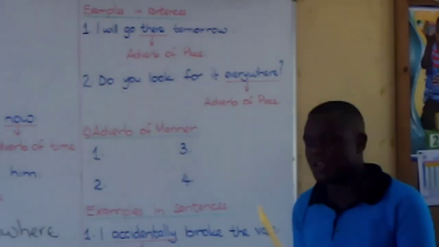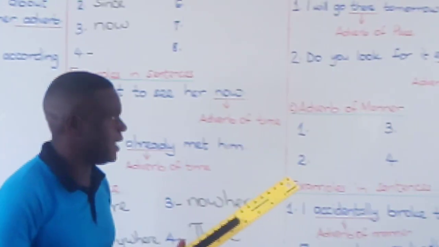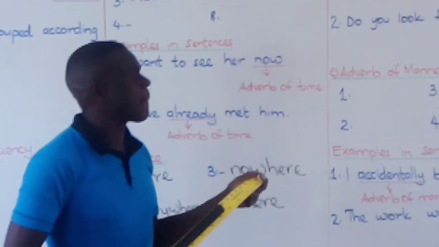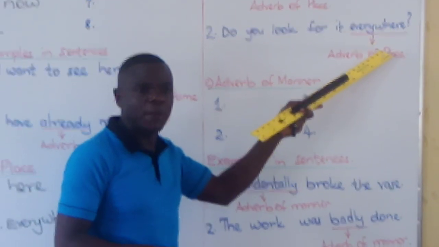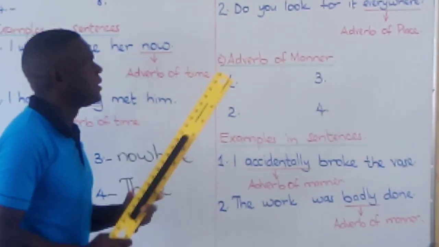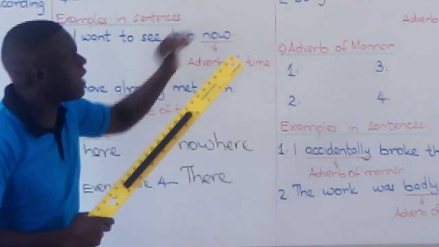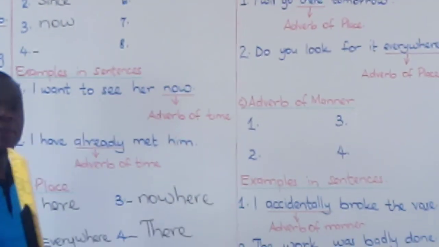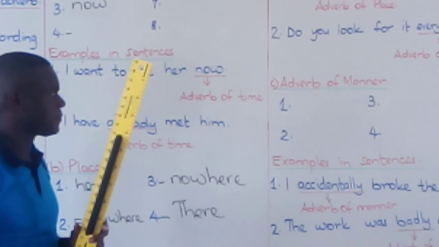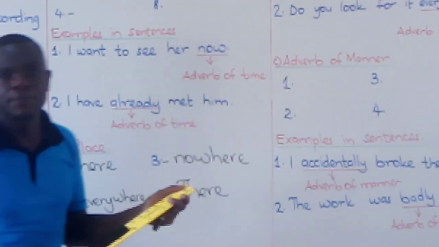Please identify the adverb of place in that sentence. Ryan Mushai. Very good. Everywhere is the adverb of place. Now, you can construct five more sentences using adverbs of place, boys and girls. Thank you. Let's go to adverbs of manner.